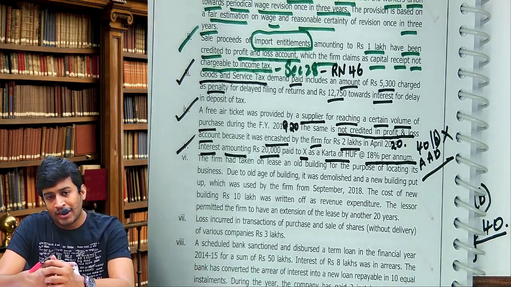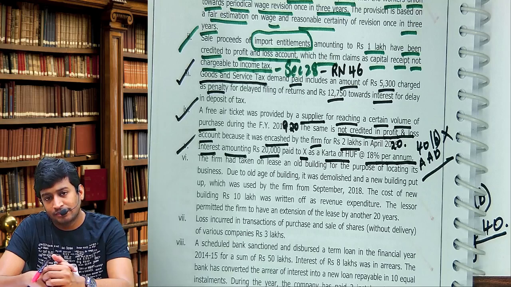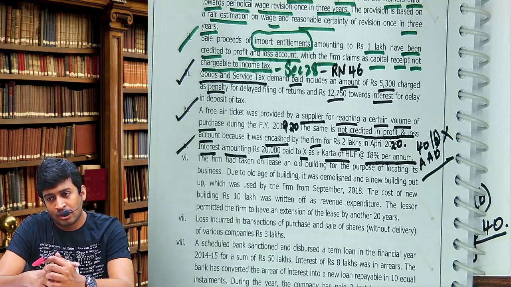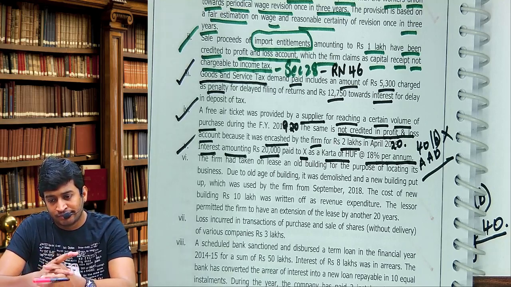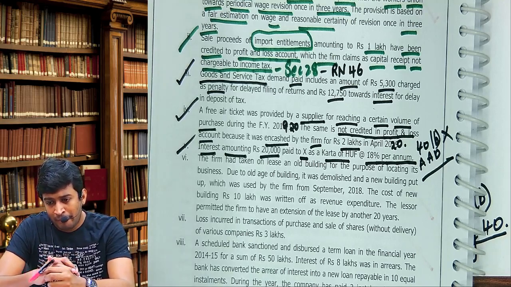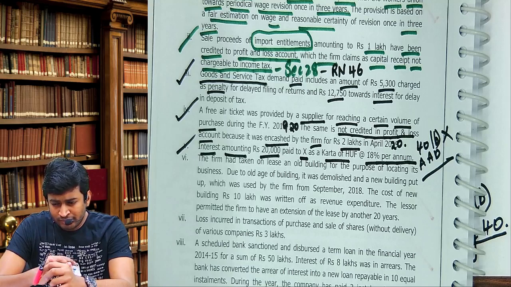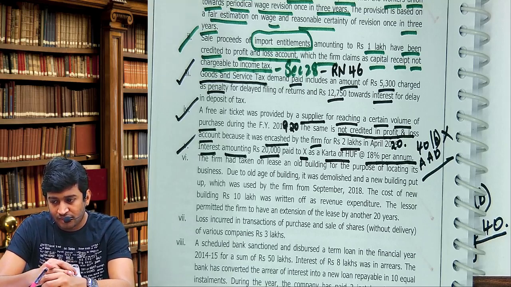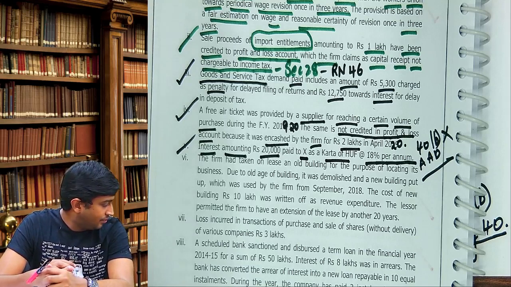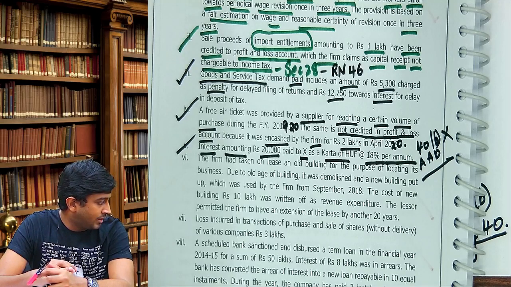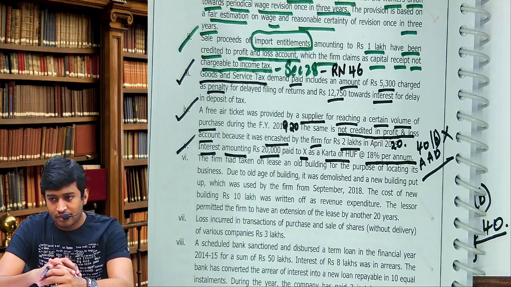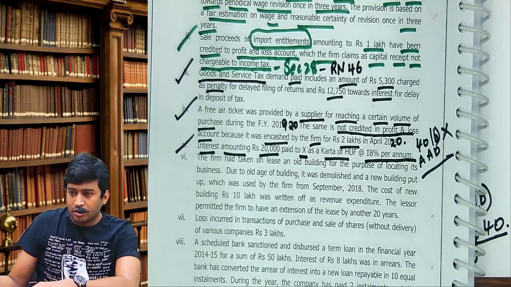It is allowed as deduction, no adjustment. No adjustment. Now come to the answer.